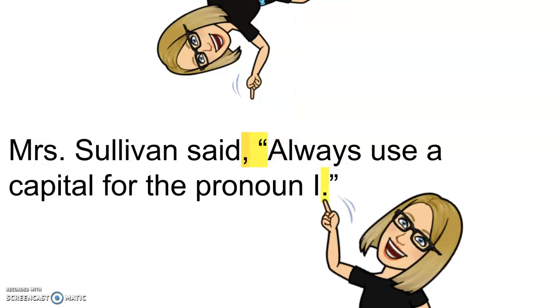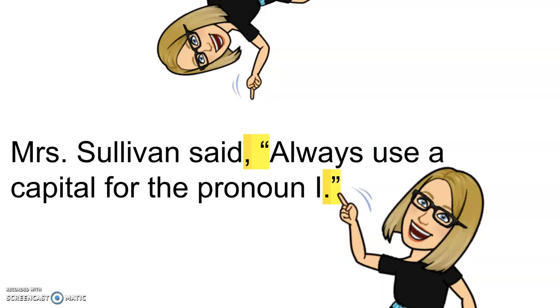At the end, there is a period. The punctuation for the entire sentence, the period, goes inside of the quotation marks. The quotation marks come after the period.